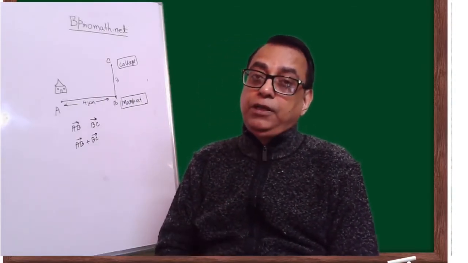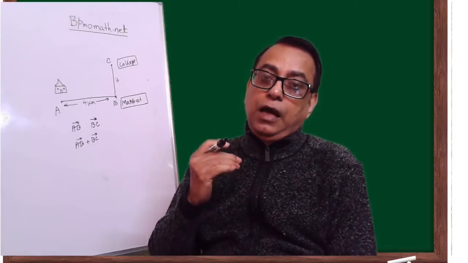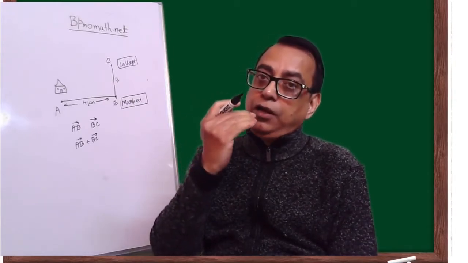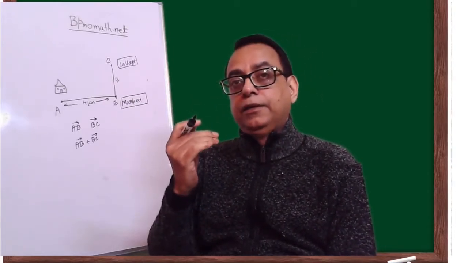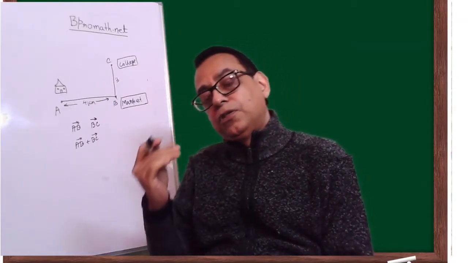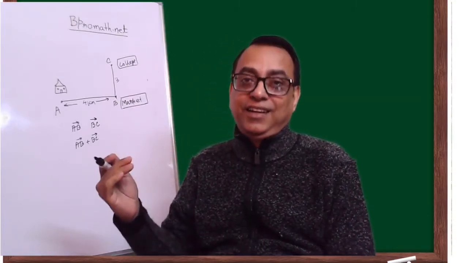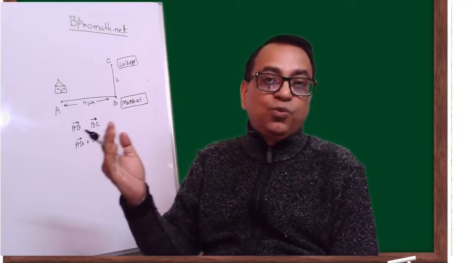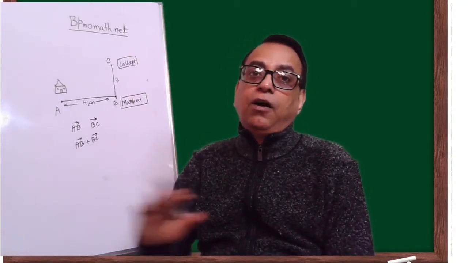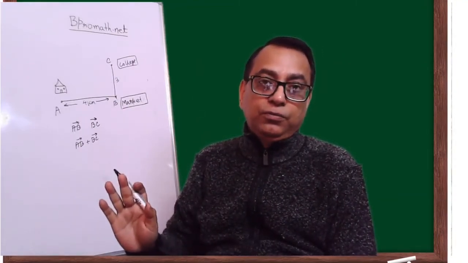Now what is happening here? Ultimately you are reaching the college, right? So you can go from your home to the market, and market to college. We are considering going to the market and then to the college because our roads are like that. Suppose there is no road, let's say it's an absolutely plain field, you can choose any direction and go.